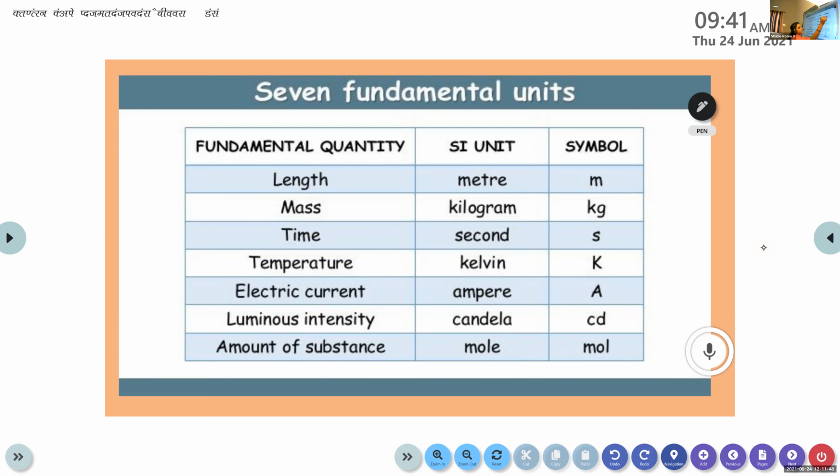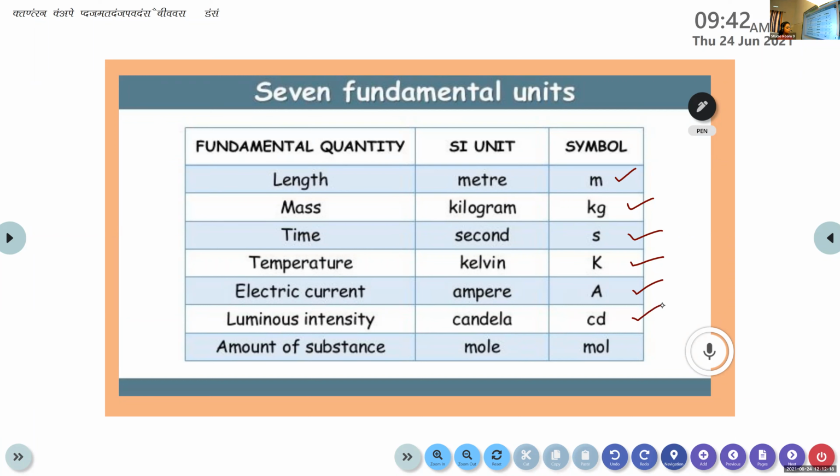Meter is expressed in terms of small letter m. Similarly, kilogram, how can we express this kilogram? kg. Okay. And the second is expressed in terms of small letter s. Kelvin can be expressed in terms of K. Electric current ampere is represented by capital letter A. Luminous intensity candela is represented by cd.